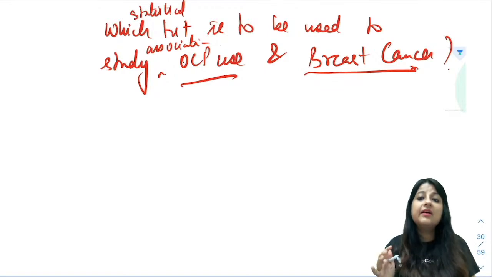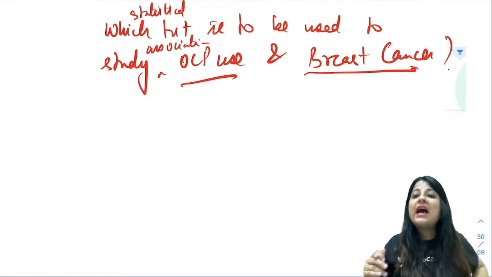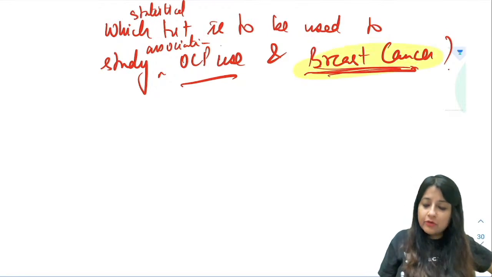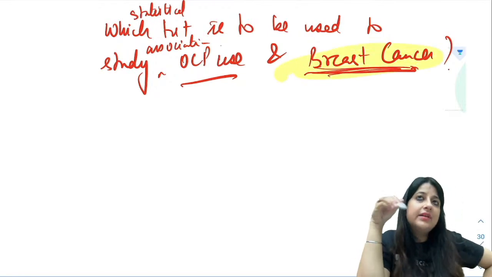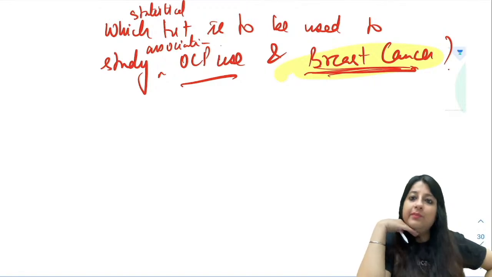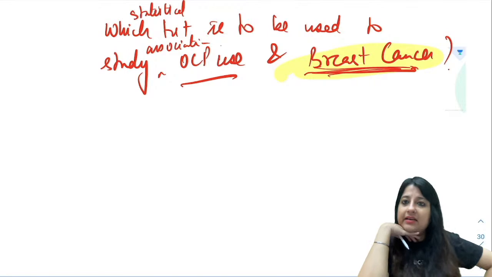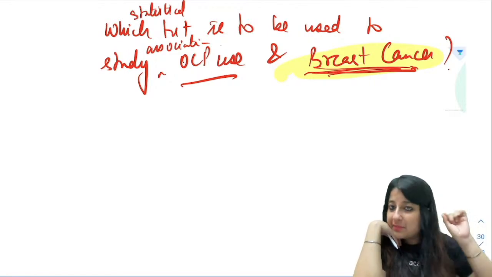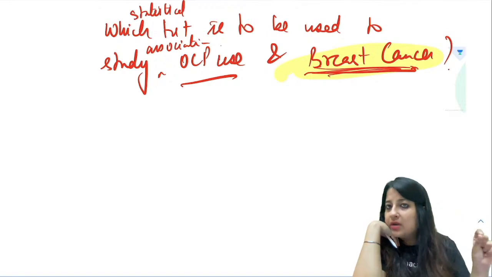Now see, here always look at your outcome variable. So it's breast cancer. Now tell me, when you look at breast cancer, can you express it in means? Can I say the mean of breast cancer is something? Can you express breast cancer in a unit? Can we measure breast cancer? No, we can't.